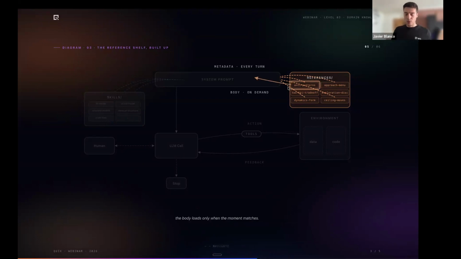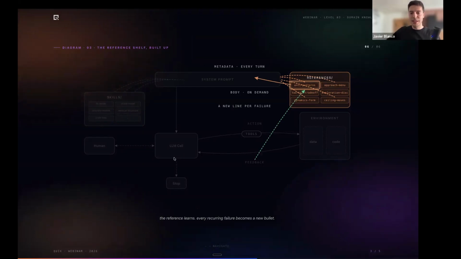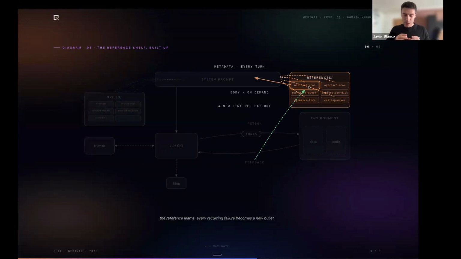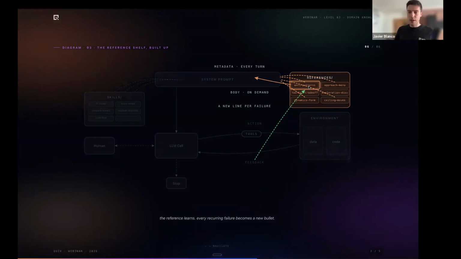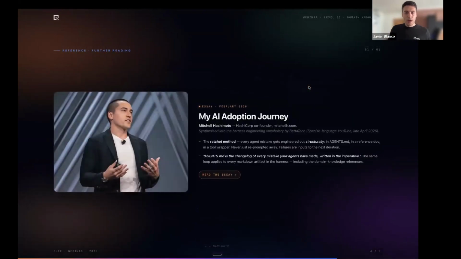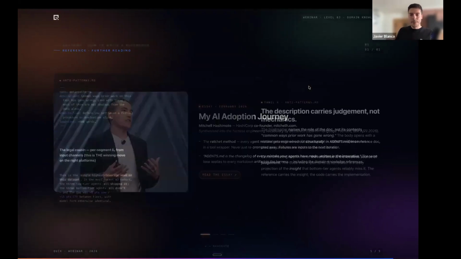And then on demand, they will be pulled. The main difference here is that the feedback loop updates them very frequently. The objective of this new level, as I was saying, is to gather knowledge more than automated code. This is an interesting essay, very recommended, by Mitchell Hashimoto, that talks about this.